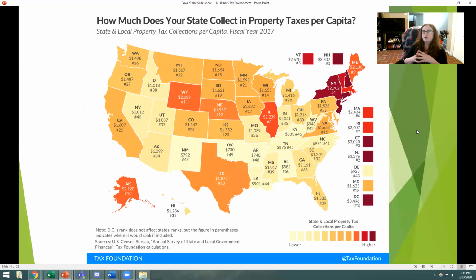So when we look at how much your state collects in property taxes per capita, we are by far the most expensive in the Midwestern area. Our rates are higher. We do not necessarily have the most friendly environment when it comes to property taxes per capita.